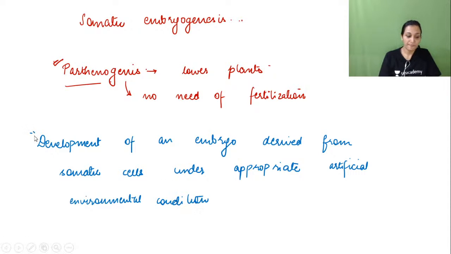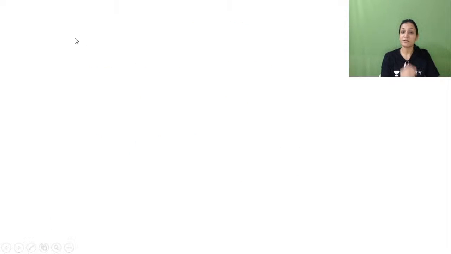This is the literal definition of somatic embryogenesis, which is the most important thing in artificial seeds, because in the syllabus they have written artificial seeds, but artificial seeds come from the process that is somatic embryogenesis. So somatic embryos develop and differentiate in the very same way as zygotic embryos. There is no difference in that. So let us write this sentence also because it is quite important.